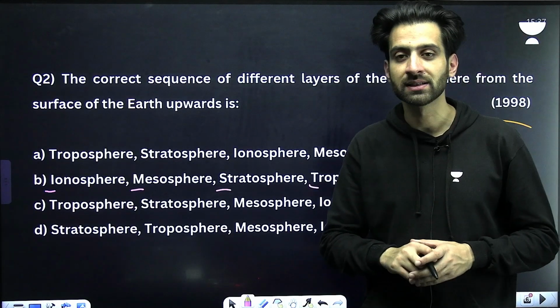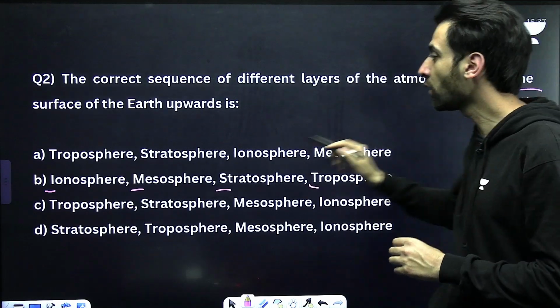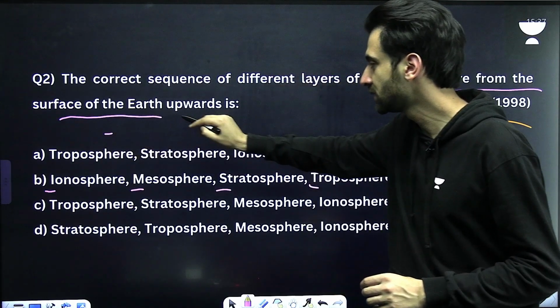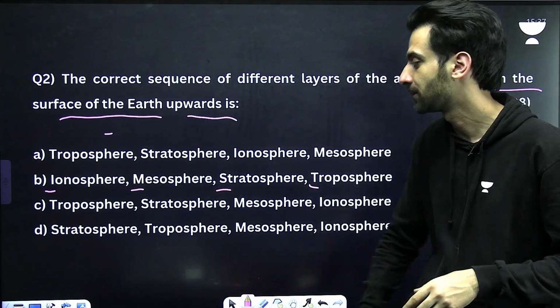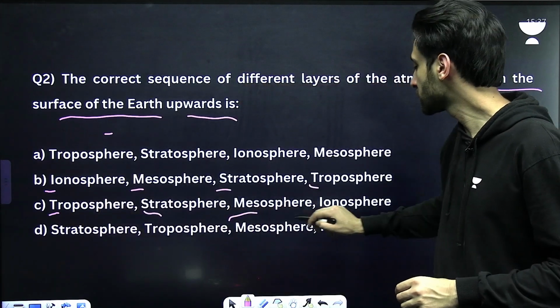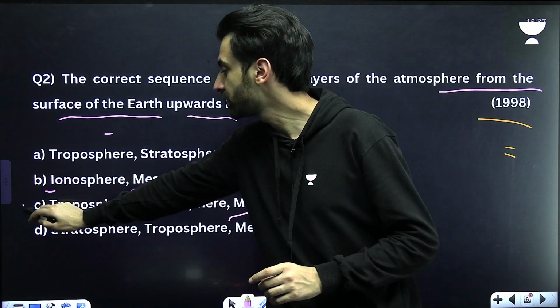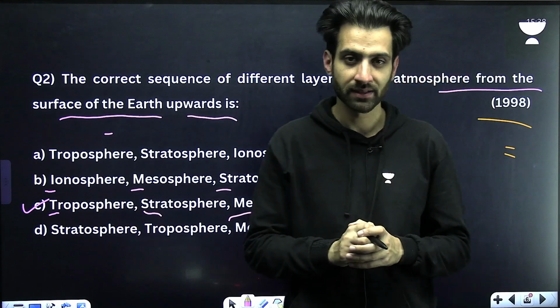But this is not the answer because you have not read the question correctly. You have to arrange the layers from the surface of the earth and then go upwards. So you have to start from the troposphere. Troposphere, then stratosphere, mesosphere and ionosphere. So the question number 2, the answer will be C. So this is how you have to answer the question.